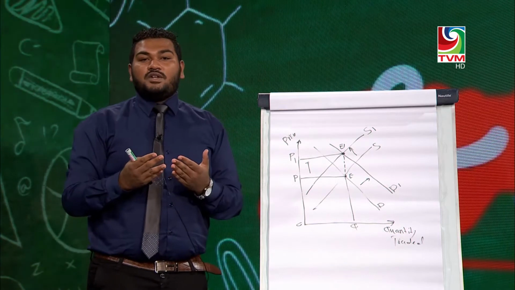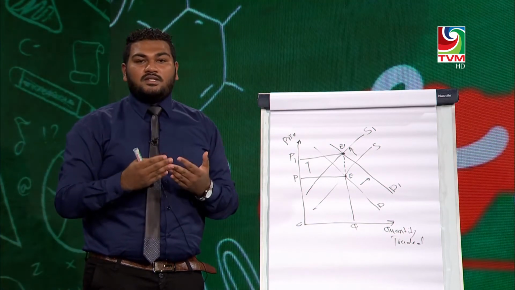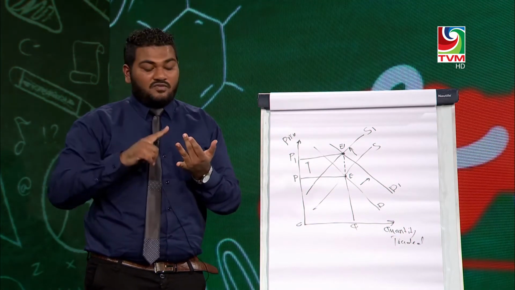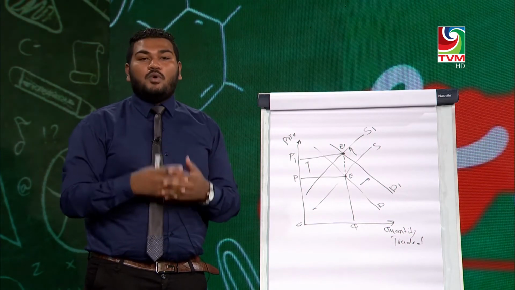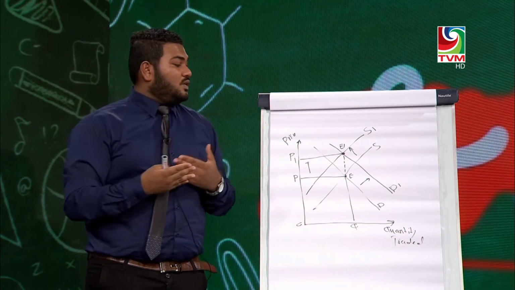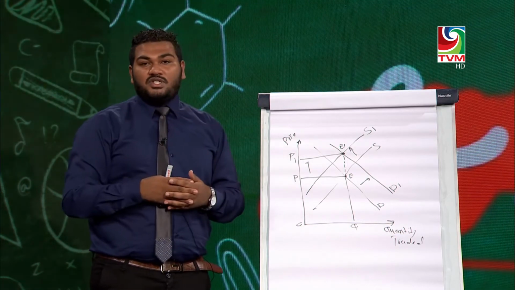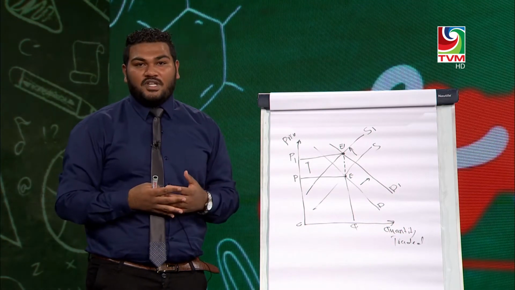There are three major reasons why the equilibrium can be changed. That is due to a shift in demand, a shift in supply, or a shift in both demand and supply. So the demand and supply curves will be shifted because of changes in non-price factors. Okay, I will go to the next question.